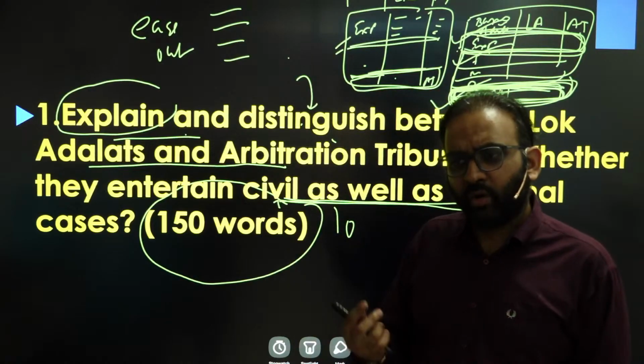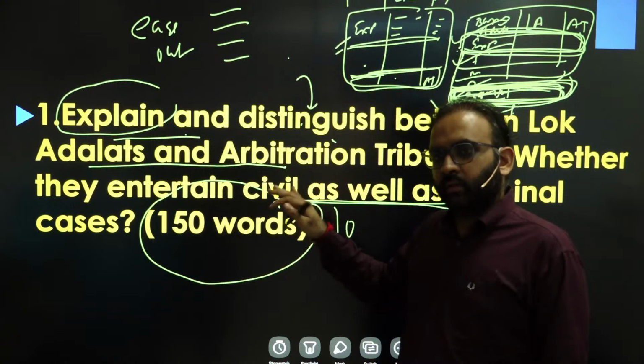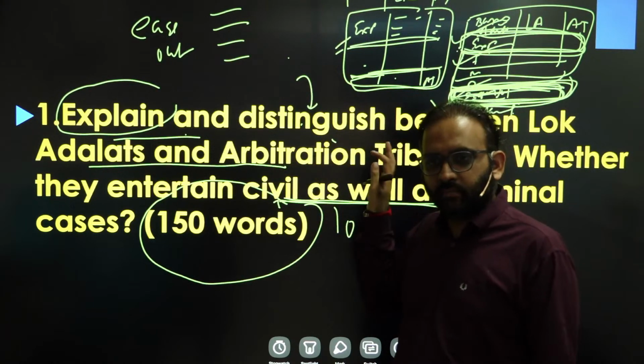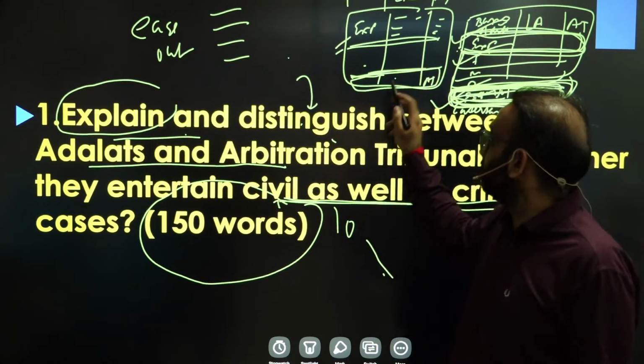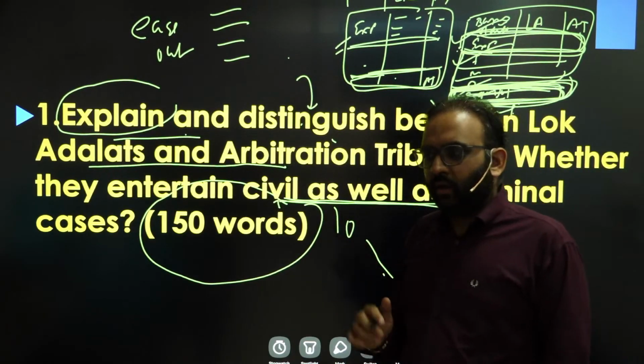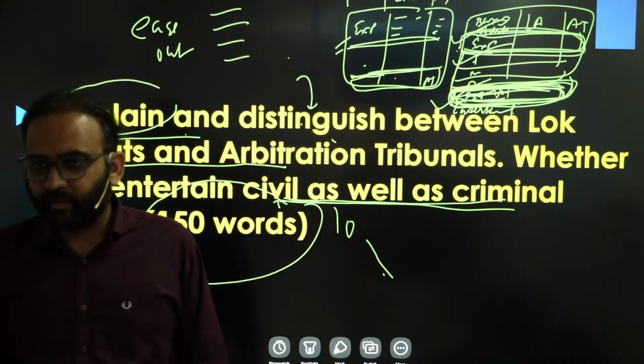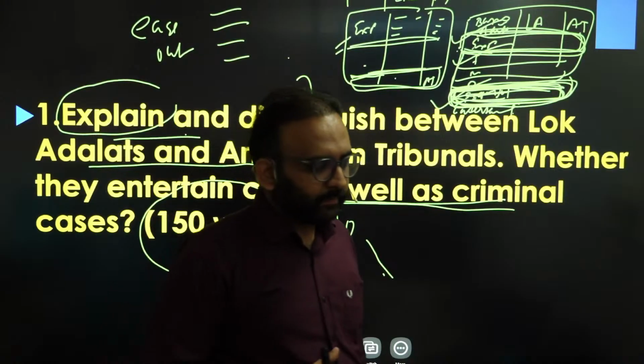That's the two lines or your one line. Both are part of ADR. Then start explaining Lok Adalats and tribunals in the first row, about them and features and merits, demerits. In conclusion, you can summarize what we have written.